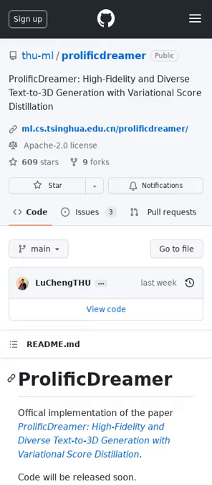ProlificDreamer is a new method for improving text to 3D generation. It solves problems like oversaturation and low diversity found in the earlier score distillation sampling (SDS) approach by treating the 3D parameter as a random variable. This variational score distillation (VSD) framework can produce higher quality and more diverse results, allowing the creation of highly detailed and photorealistic 3D images from text, including complex effects such as smoke and drops.